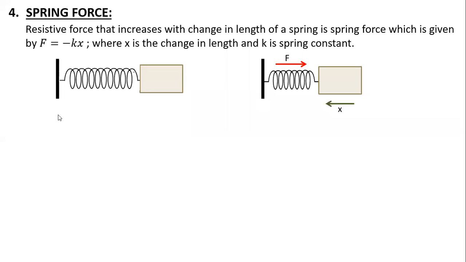Yeah, Bhupen, tell me. Sir, K is the coefficient of friction, no? No, K is the spring constant, your force per unit displacement. Sir, what is the value of K then? K depends upon every material. It can be 2 Newton per meter, it can be 10 Newton per meter. Every material has its own constant. Okay, sir. If it comes in the test, they will specify it.